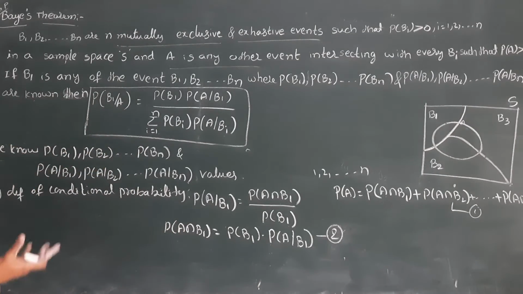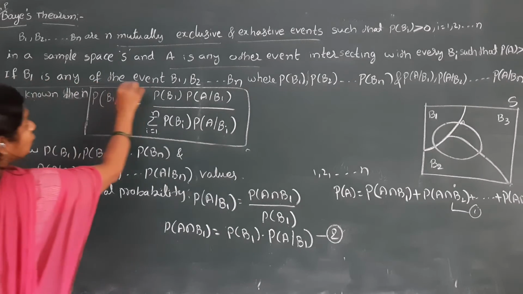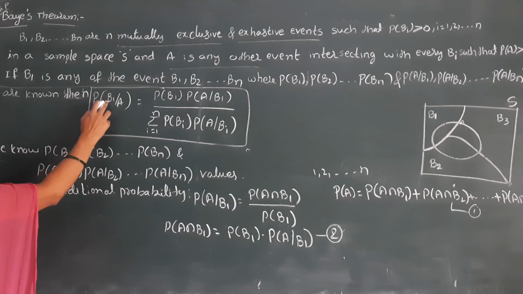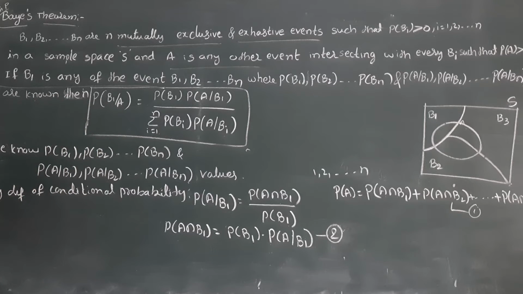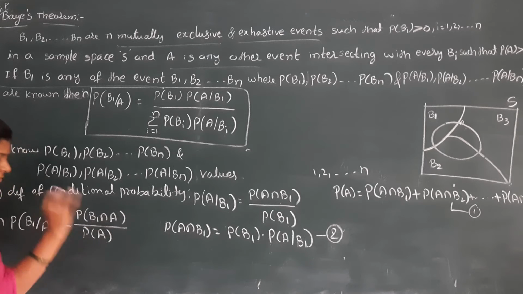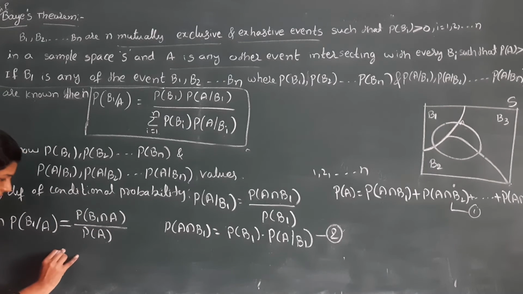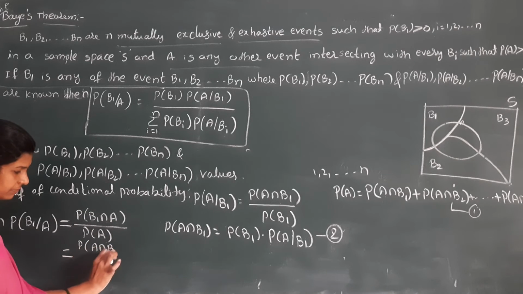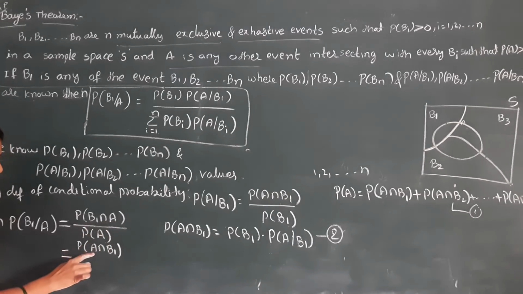Next, what do we have to find from this statement? If B1 is any of the events B1, B2, so on Bn, then we have to find the probability of B1 by A. By the conditional probability formula, probability of B1 by A is equal to probability of B1 intersection A by P of A. Now P of B1 intersection A is nothing but P of A intersection B1.